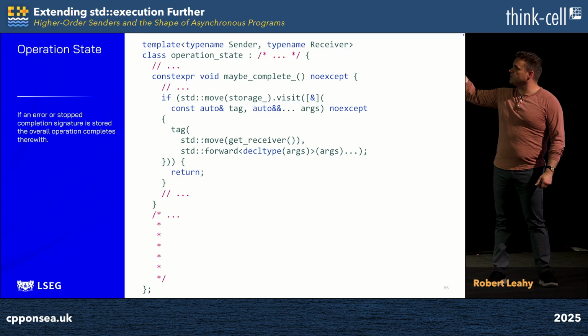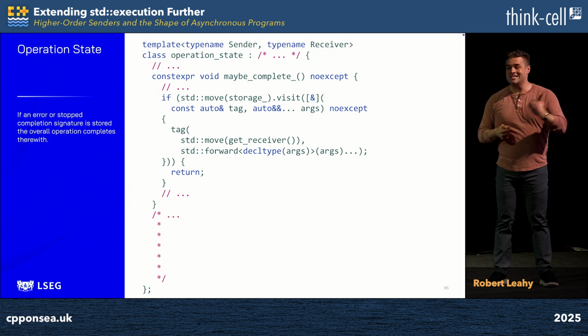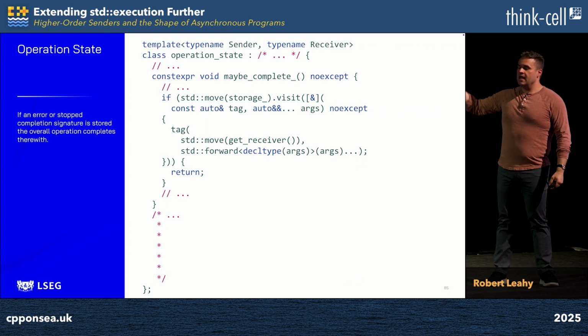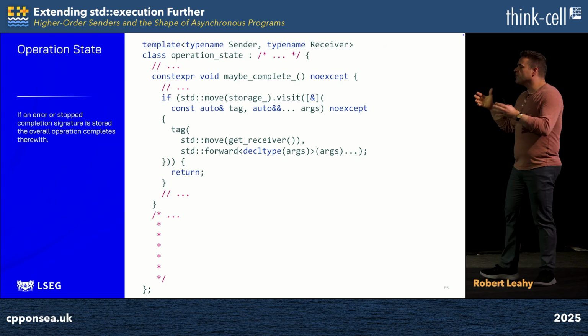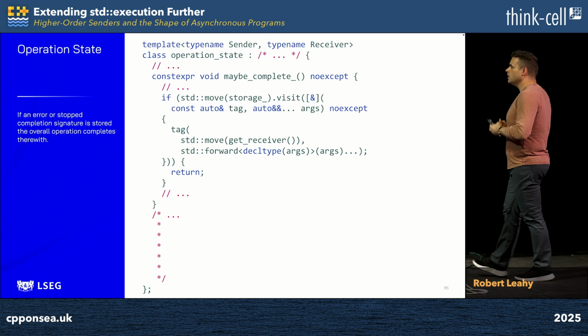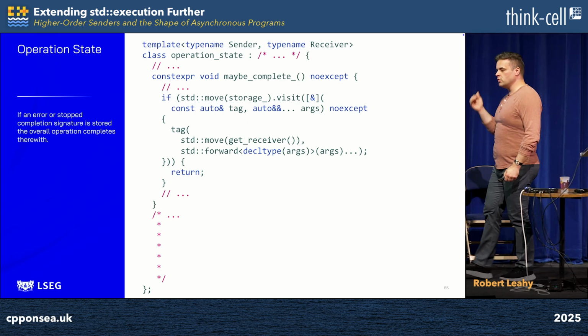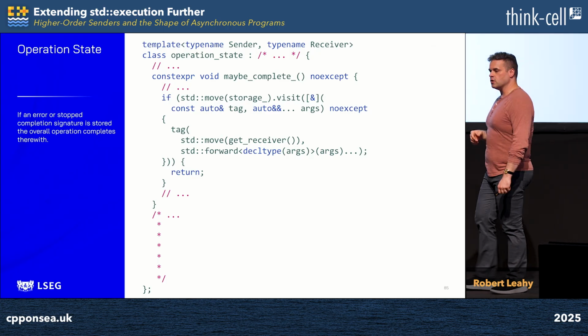If it does, it will invoke the visitor with the tag representing the completion signal and the arguments. But the tag representing the completion signal is just the type of the customization point object used to send that signal. And so we can simply invoke that tag, move our receiver into it, and forward all the arguments through thereinto. This completes our operation with the first reported erroneous completion signal from one of our children. If we invoke this visitor, of course, visit will return true, and we return from this function because we've already finalized and it would be dangerous to continue.